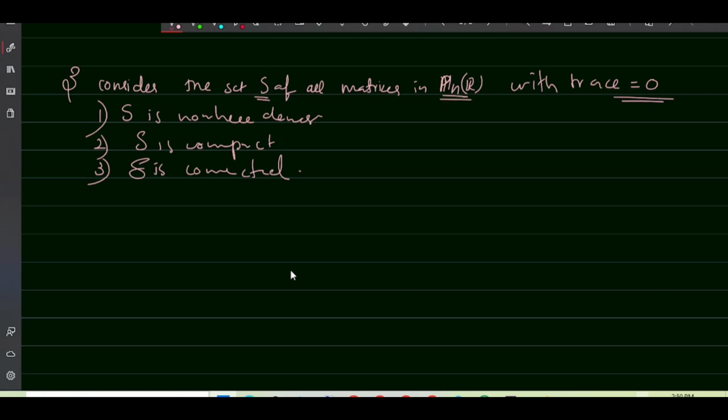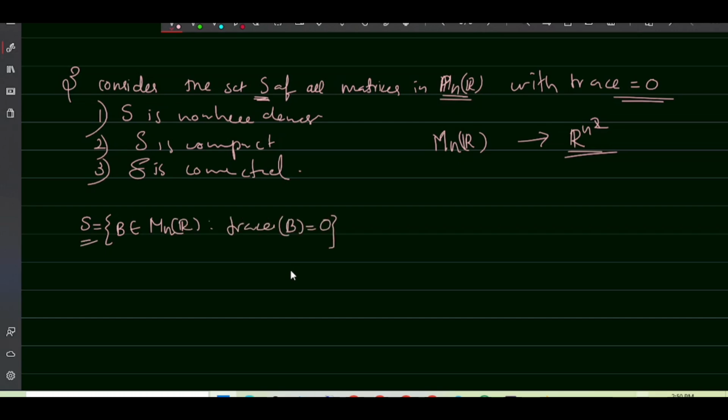Here we are considering Mn(R) as the space R^(n²). Then the set S will be a subset of R^(n²). S is the set of all matrices B in Mn(R) such that trace of B is equal to 0.